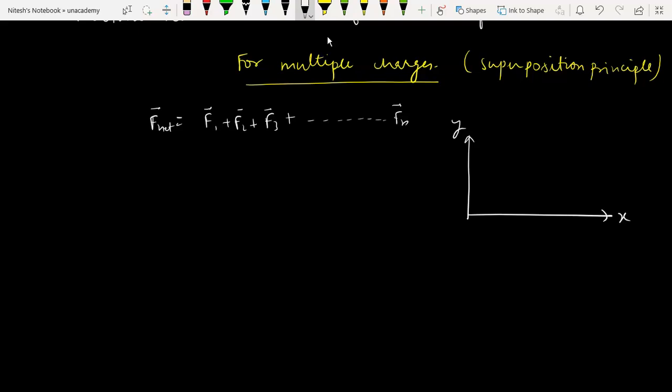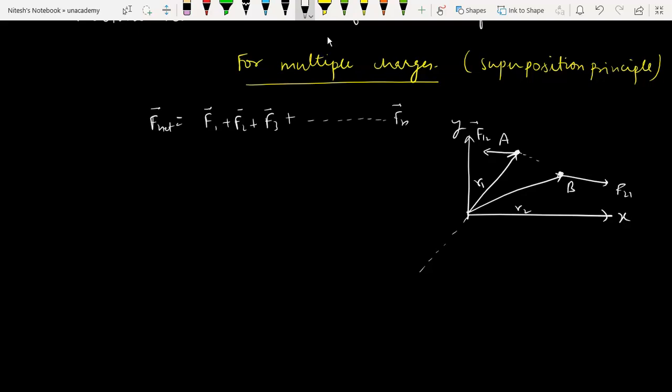This is y, this is x, and here it comes as A and B. Now let us say that at point A there is charge q1, at point B there is charge q2, and from the center the distances are r1 and r2. So in this direction there will be a force acting, as I have mentioned above, F12, and in this direction there will be a force acting, that is F21.